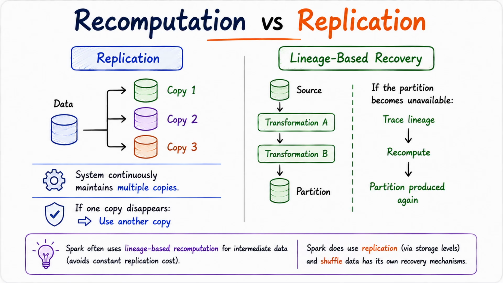Spark can use both approaches. For example, persisted RDDs can optionally use replication, while lineage-based recomputation is fundamental to recovering derived RDD data. And shuffle data has its own recovery mechanisms. So it's not really a question of replication versus lineage. They're different mechanisms that address different recovery needs.